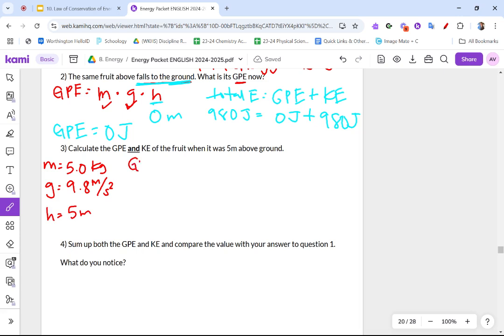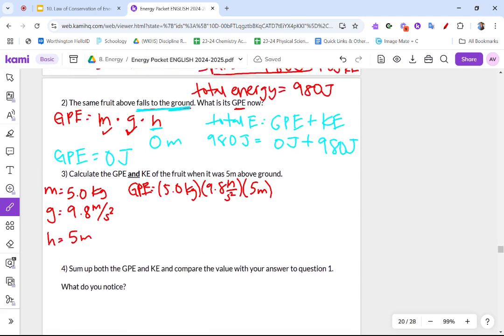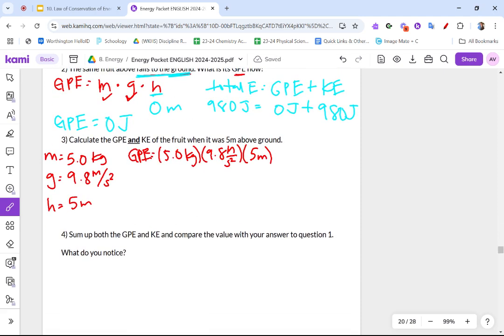So my GPE, I'm going to multiply 5 times 9.8 times 5 meters. Let me confirm that this mass is 5. Yes, mass is 5. Okay. So I multiply those together, and I get my gravitational potential energy to be equal to 245 joules.